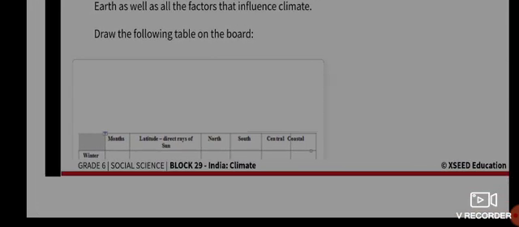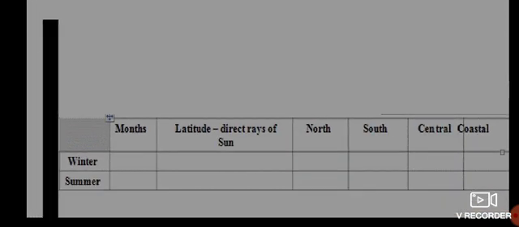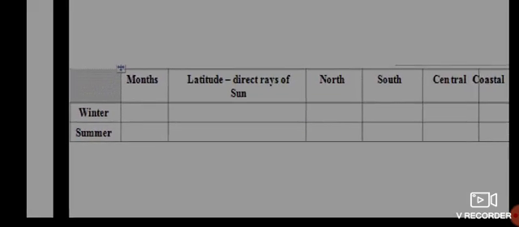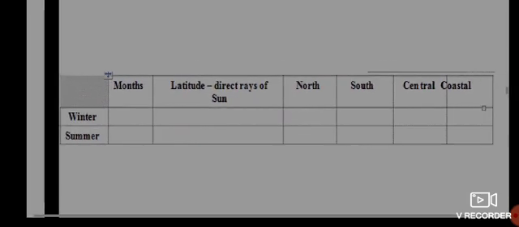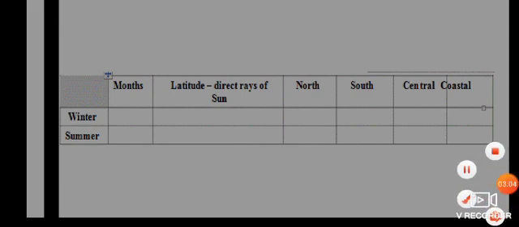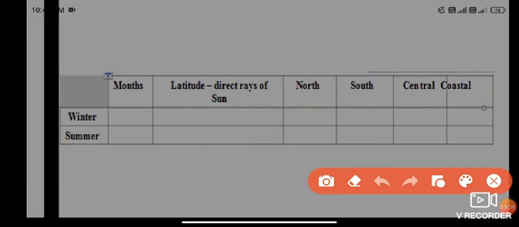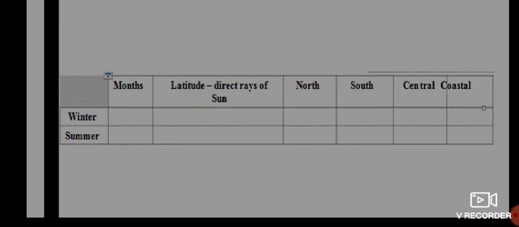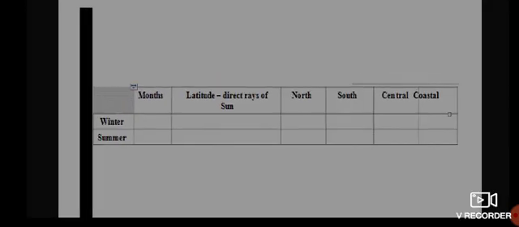Now I am going to show you one table. You have to draw this table in your notebook. Please draw this table in your notebook. So winter, summer, months. In months, you write which month is called winter and which one is called summer. And the latitude of the direct rays of the sun you also have to write here, and the north, the south, central, and coastal. All these things you have to fill up by yourself, okay? So please do that.